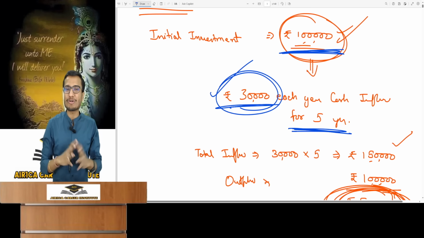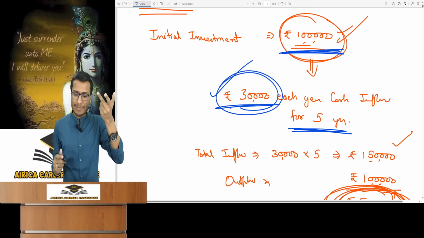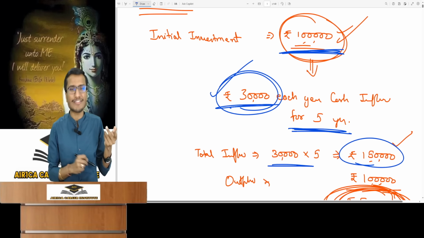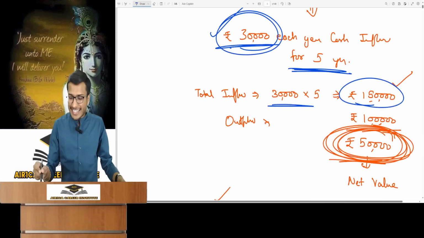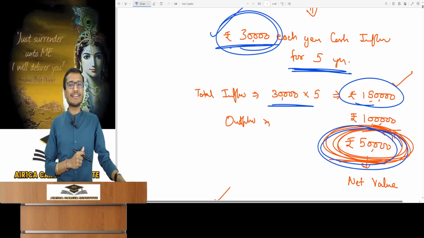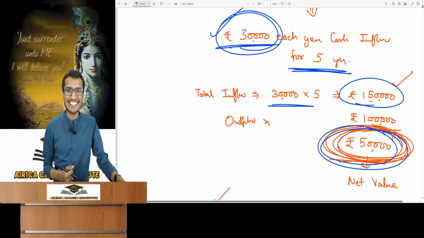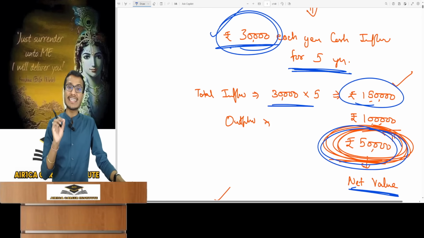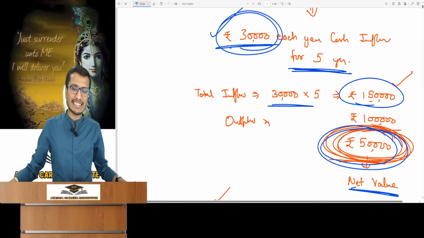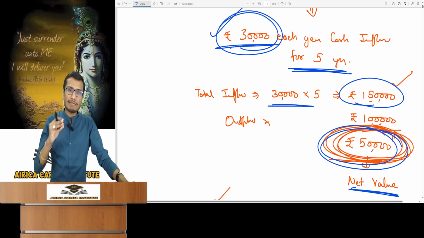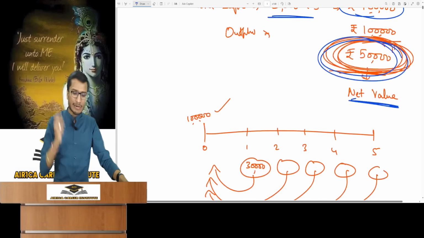So you understand the total benefit? You'll say, yes sir, it's very easy. 30,000 into 5, a benefit of 1,50,000 is visible. And how much is the investment, sir? It's 1 lakh rupees, which means we can see a net benefit of 50,000. So we should invest. Look, we've calculated the net benefit, which we call net value, but you can't call this NPV. This is not a correct way to make an investment decision directly like this, because you missed out on one thing. And what is it that you missed?